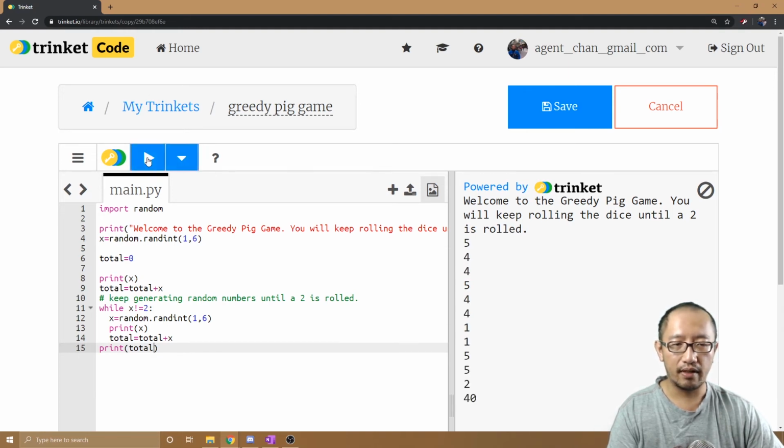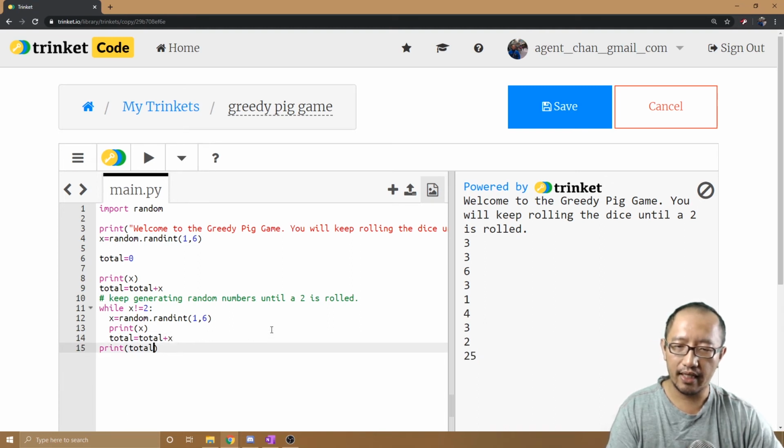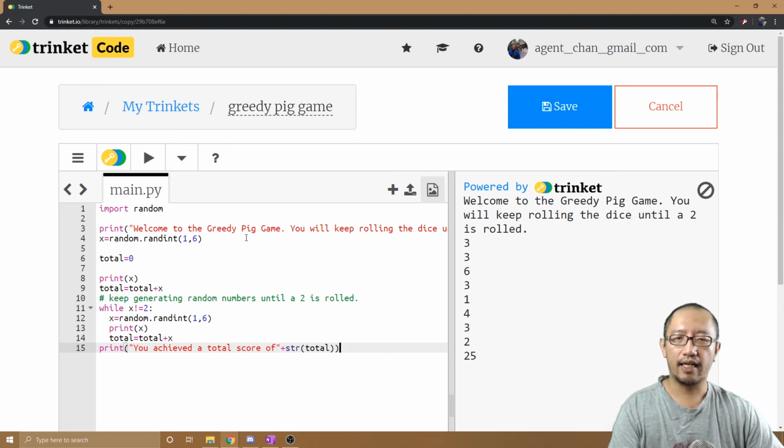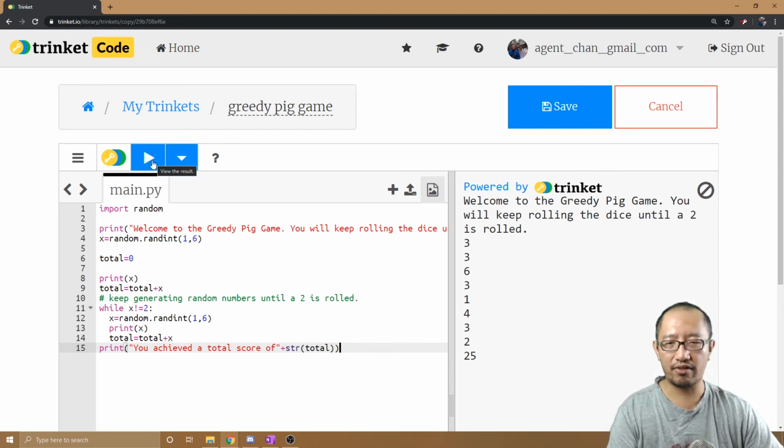Okay, let's try this. 3 plus 3 is 6. 6 plus 6 is 12. 12 plus 3 is 15. 16, 20, 23, 25. Yes, the total was 25. So I'm going to say you achieved a total score of, string total. That should print us out the final score.